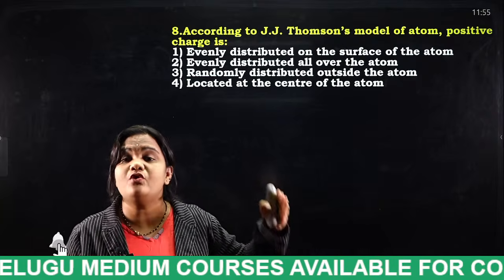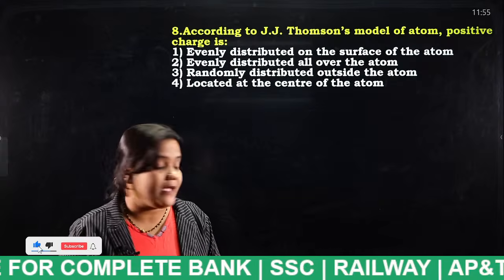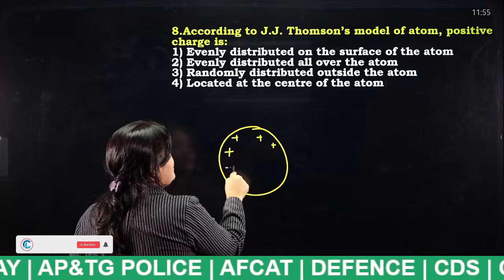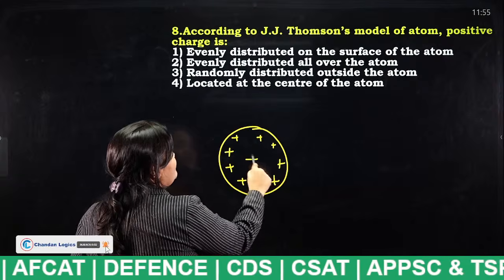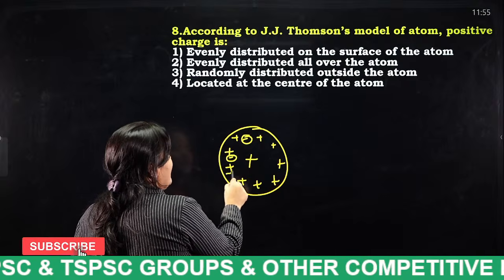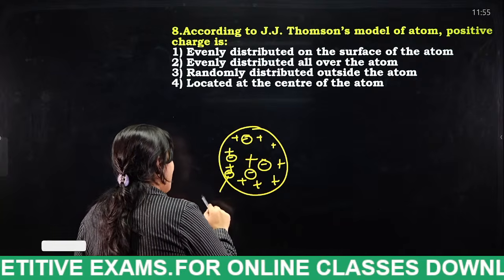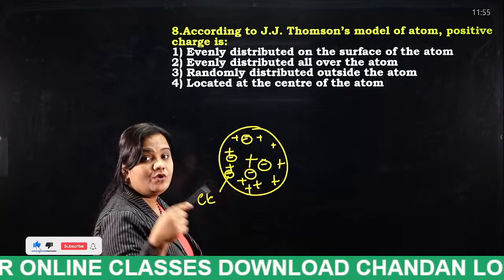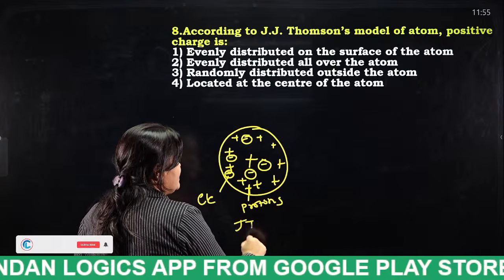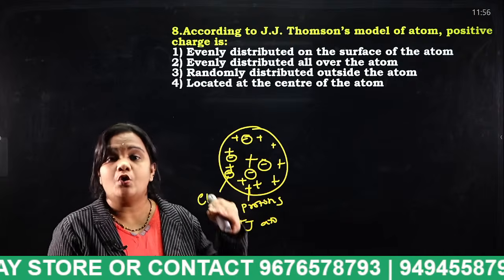He linked this atomic theory to a watermelon. When you look at the watermelon seeds, the positive charge is spread all over the atom uniformly, and the negative electrons are embedded in it, surrounded by the positive charge. This theory is known as J.J. Thomson's atomic theory. He is the one who discovered the electron, and for this purpose he was also given the Nobel Prize.